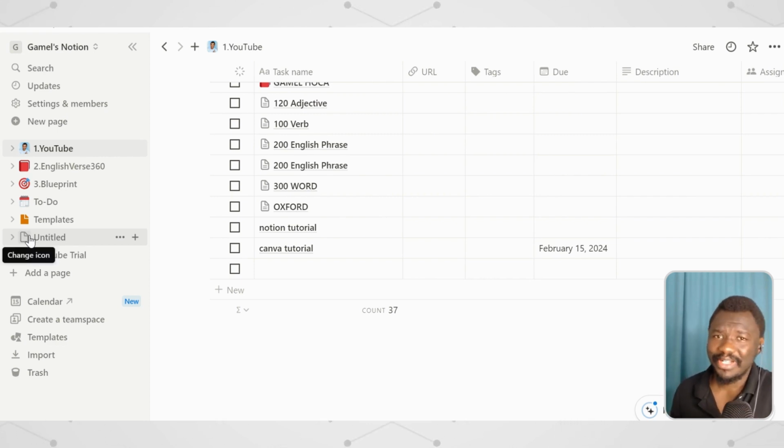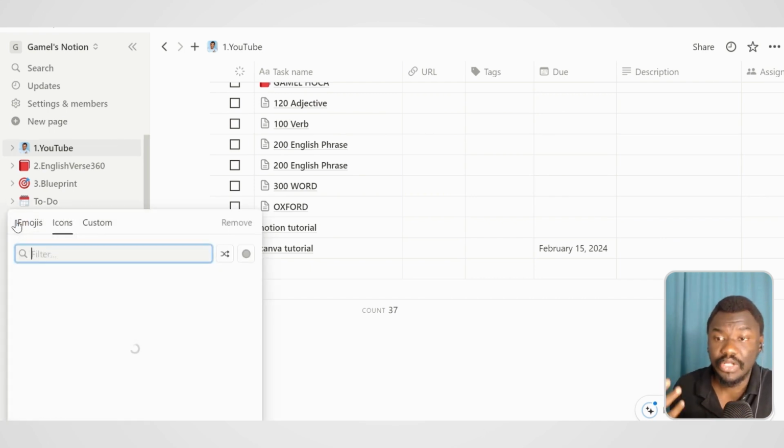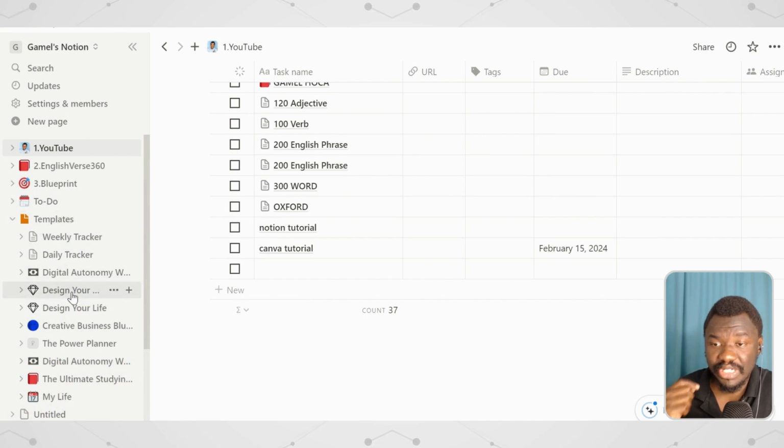Somebody once said that many people spend a lot of time organizing their Notion rather than doing the work. And I don't want you to be the person who is spending a lot of time on their Notion rather than doing the work. So, hey, get yourself out there and build a system for yourself, which is much easier for you to start using. So I hope what I just showed you becomes an inspiration. Now I'm going to take you through some other templates that I've gotten from places.